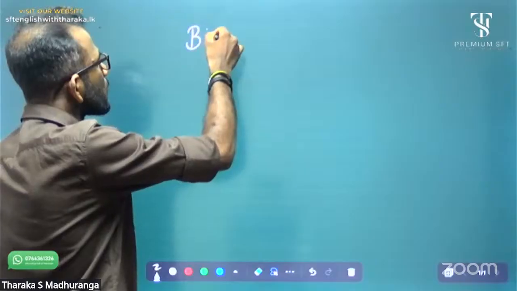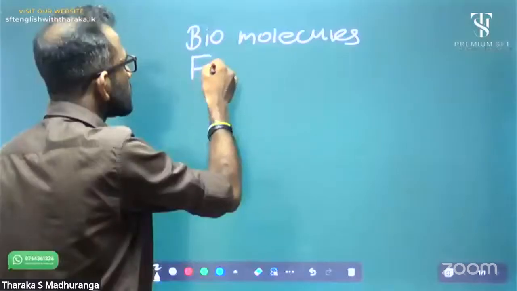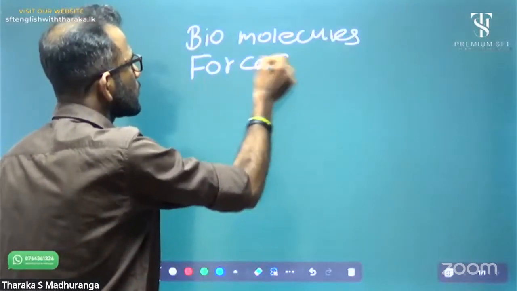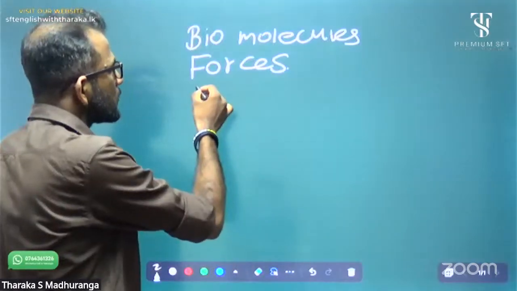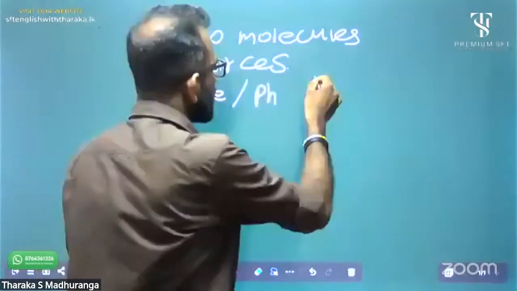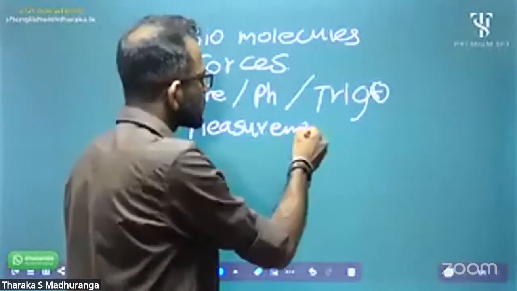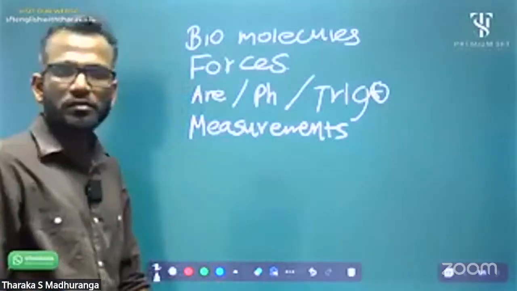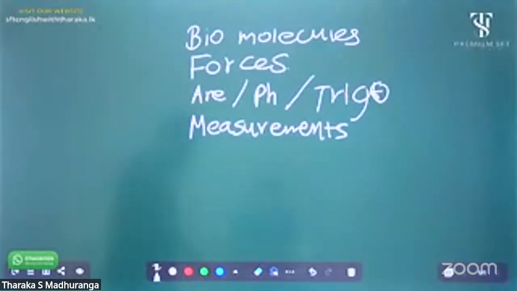Biomolecules, forces, completely discussed forces and area, volume, theorem, trigonometry, final measurements, and what else?